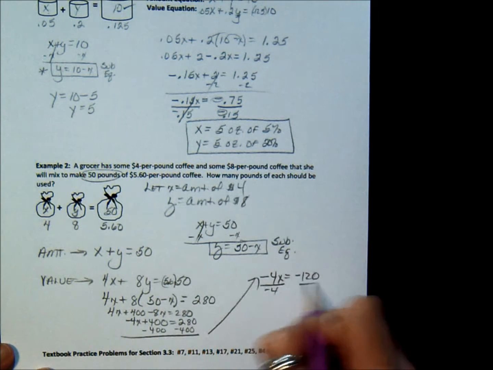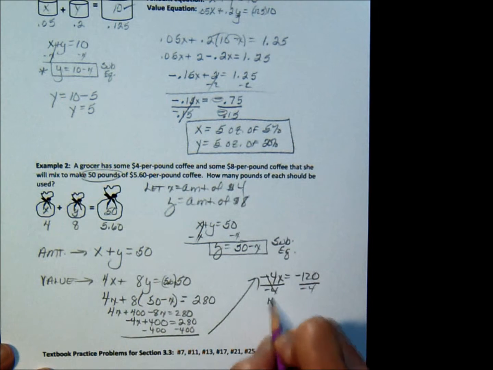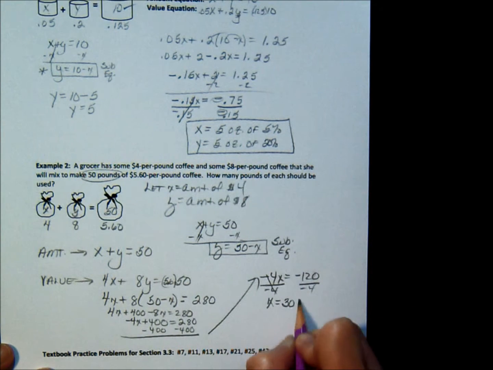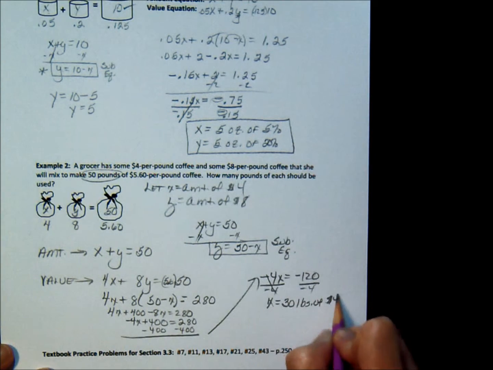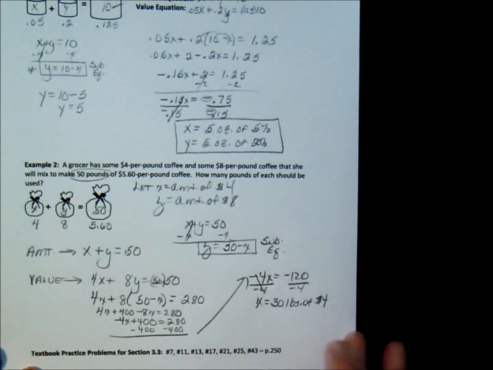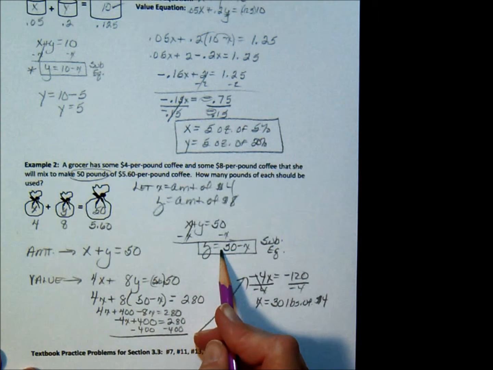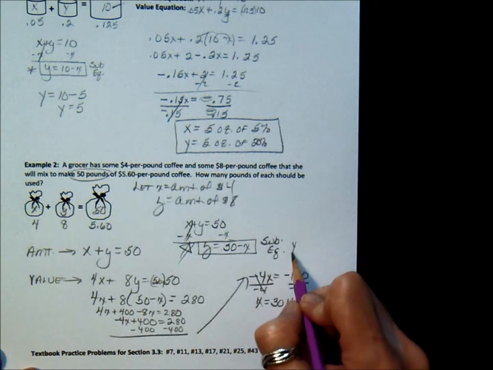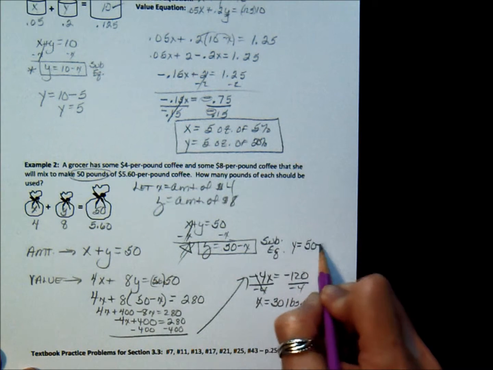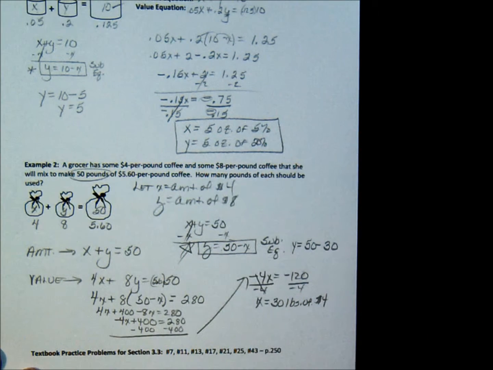We divide by negative 4, and we get x equals 30 pounds of the $4 coffee. Now I want to know how much of the $8 coffee. I go back to my substitution equation and I say y equals 50 minus what I found for x. So y equals 20 pounds of $8 coffee.